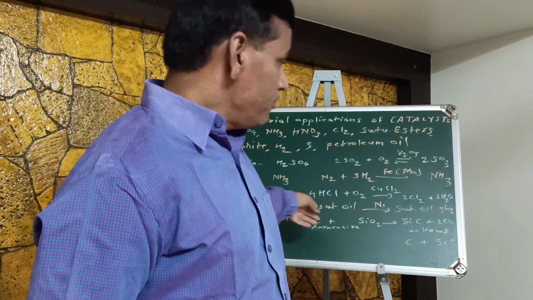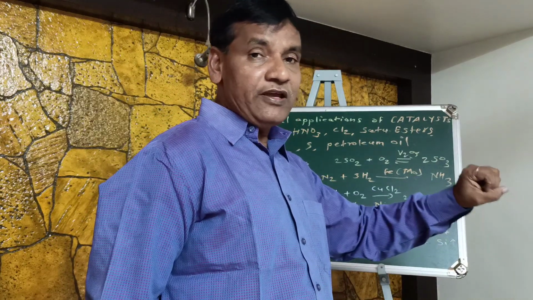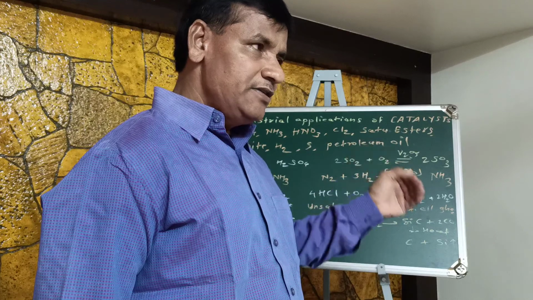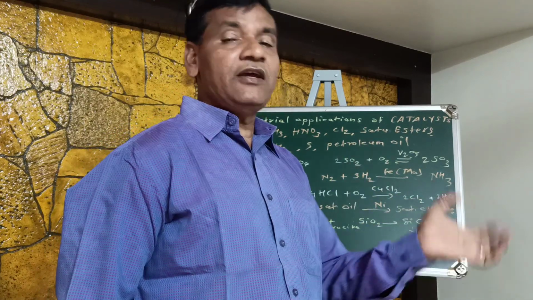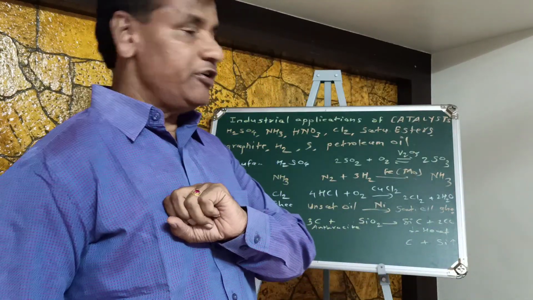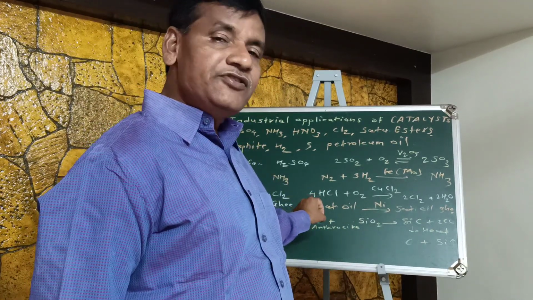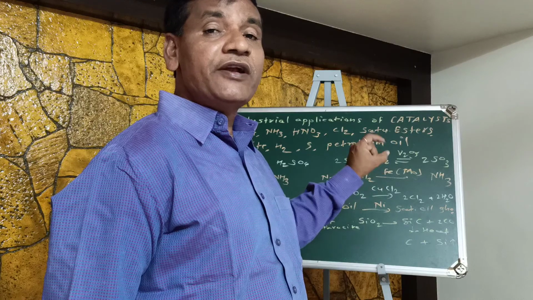Now for the production of vanaspati ghee, or we can call it dalda, what happens during this conversion? Unsaturated oil means liquid oils, they convert into solid material, solid oil. So liquid oil contains unsaturated esters.